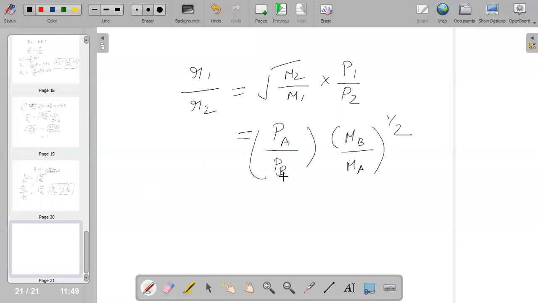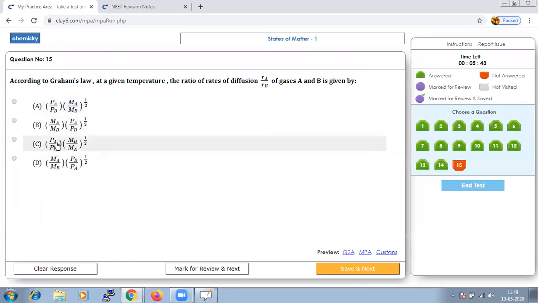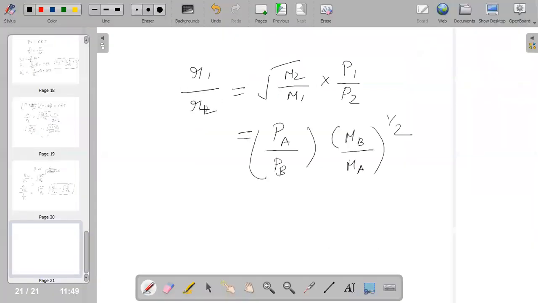This A and B is not a standard notation. I am just taking the replacement they have used in the option, because the rate of diffusion is RA by RB, and here they have given gases A and B. The standard formula says just R1 by R2 is equal to root of m2 by m1 into p1 by p2.